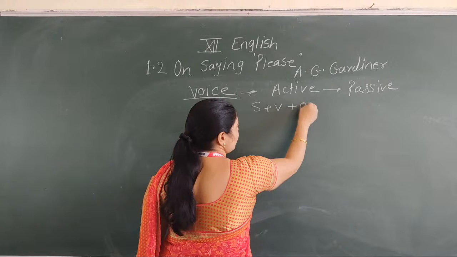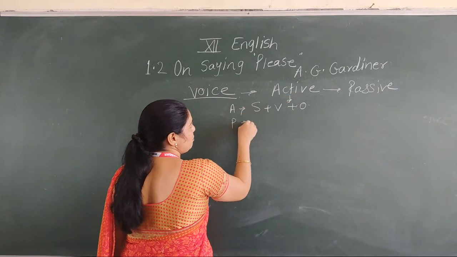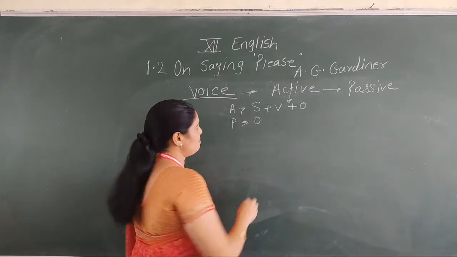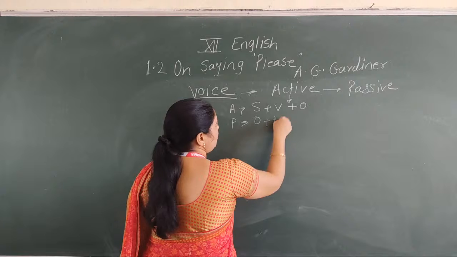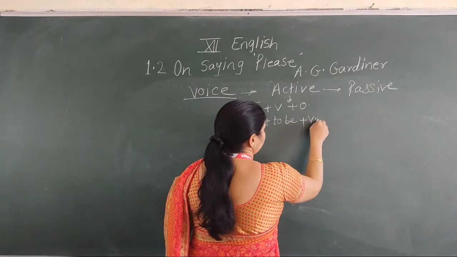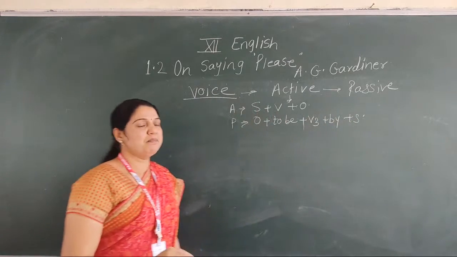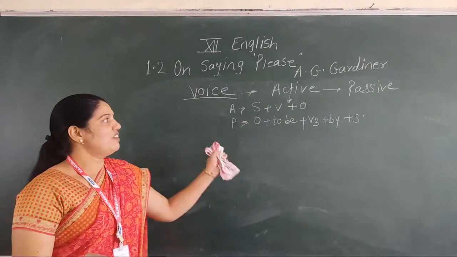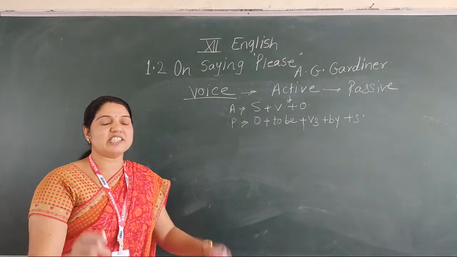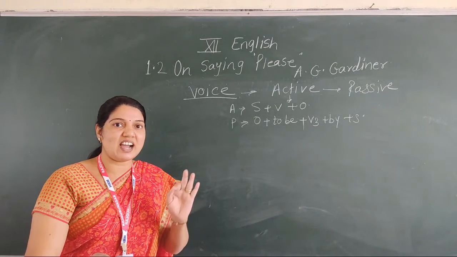Subject, verb, object, it's an active voice, and when we convert it into passive, object comes into the place of subject, then write down to be form, then write down V3 plus by plus subject. Means at the time of converting active into passive or passive into active, there is no change in the tense. Tense मध्ये बदल करायचा नाही.